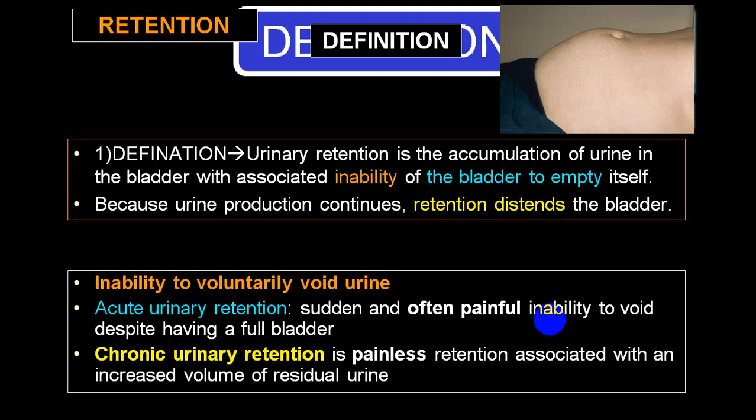Usually acute retention is a sudden and often painful inability to void despite having a full bladder, while chronic retention is very commonly painless retention associated with an increased volume of residual urine.